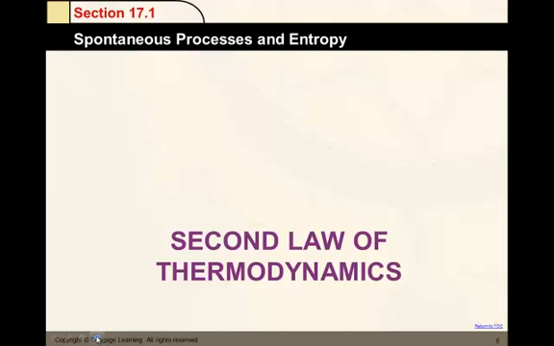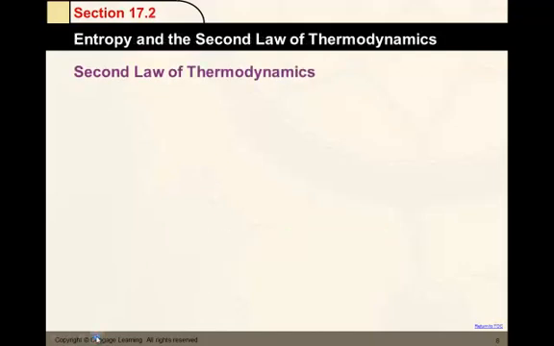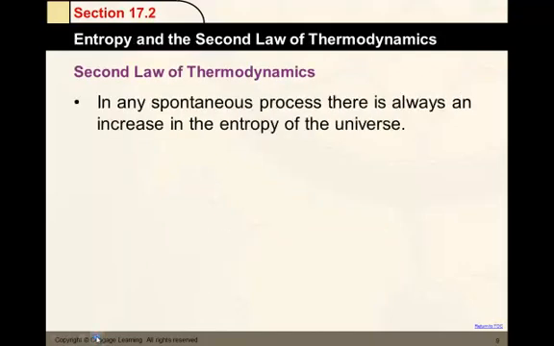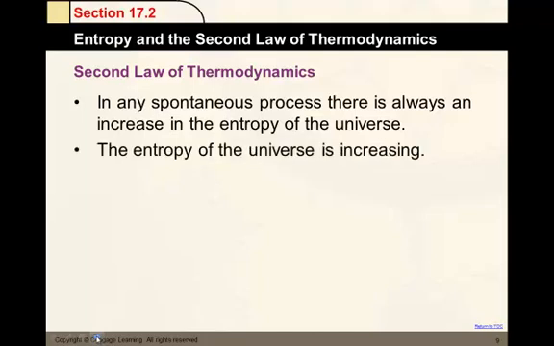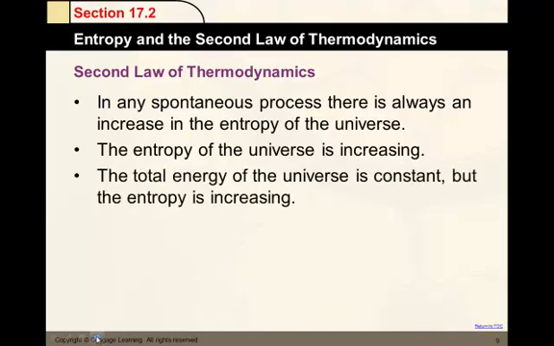The second law of thermodynamics says that in any spontaneous process, there is always an increase in the entropy of the universe. And that entropy of the universe is always increasing. Entropy is increasing, but the total energy of the universe is constant. Thus the law of conservation of energy. We can calculate delta S of the universe if we add the delta S of the system and the surroundings. So together we have the entire thing.